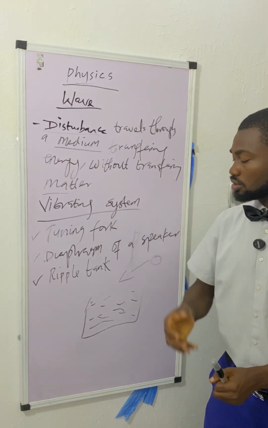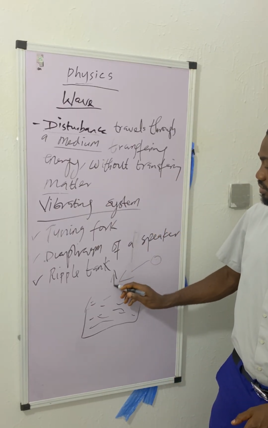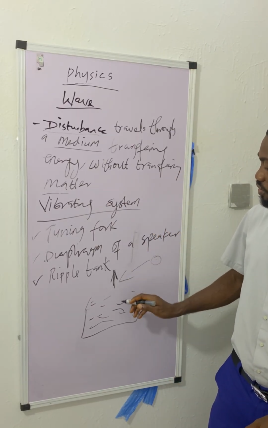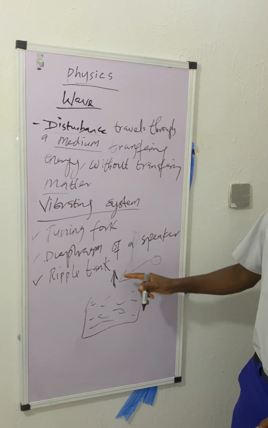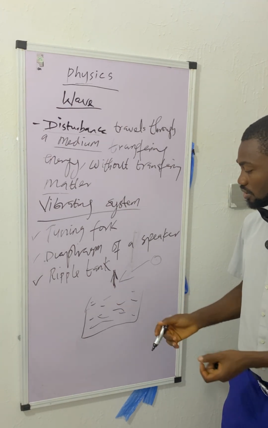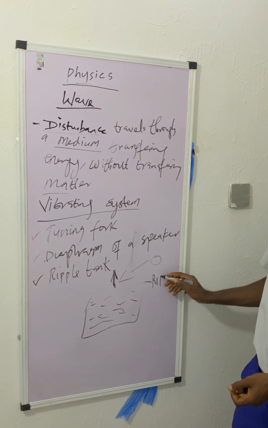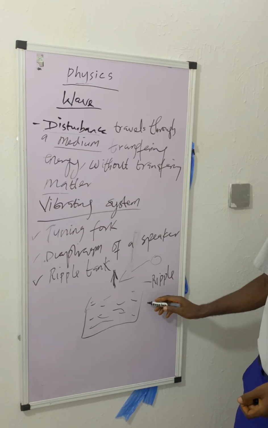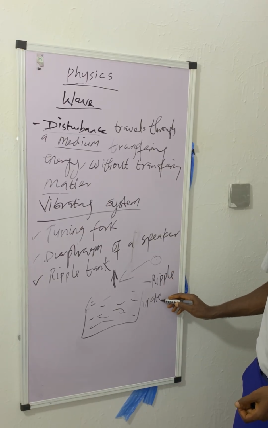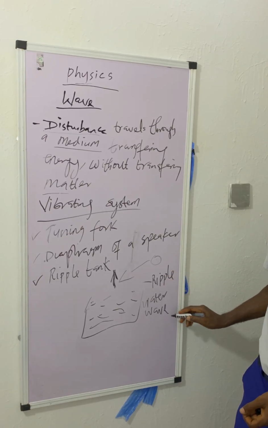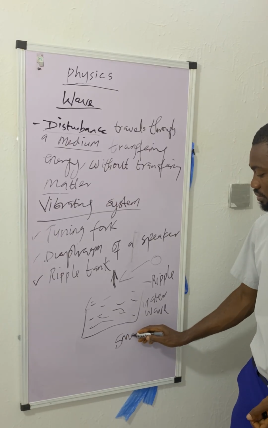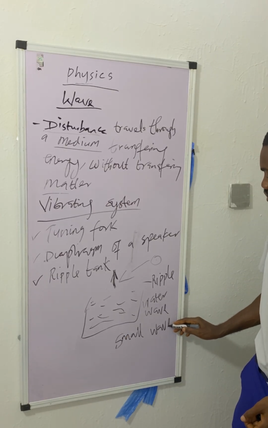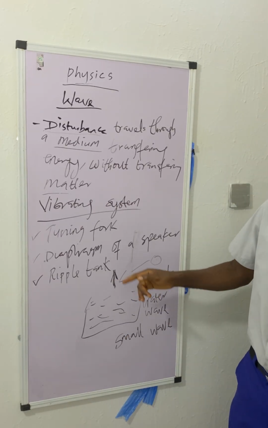return, a rebound of water moving upwards. And this is called ripple. You can also call it water wave. You can also call it small wave. So that's the demonstration of the ripple tank.